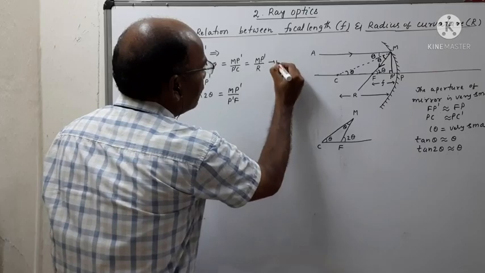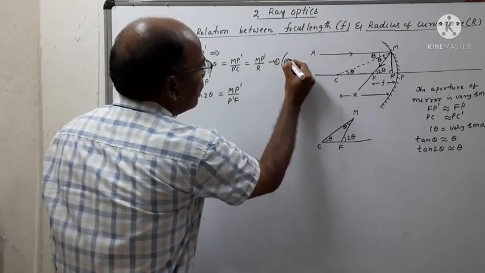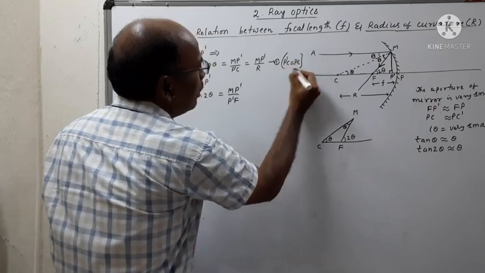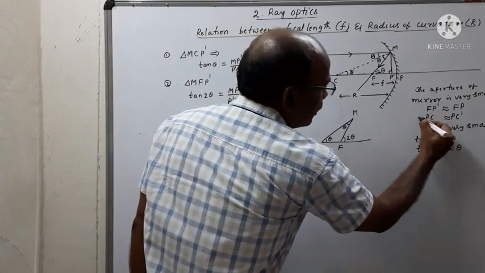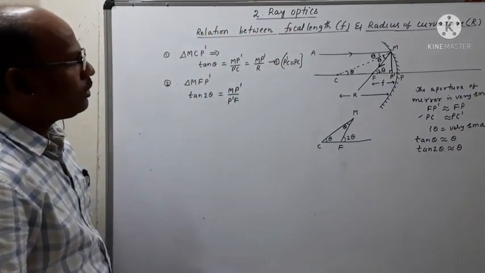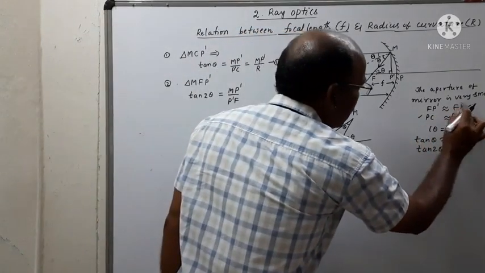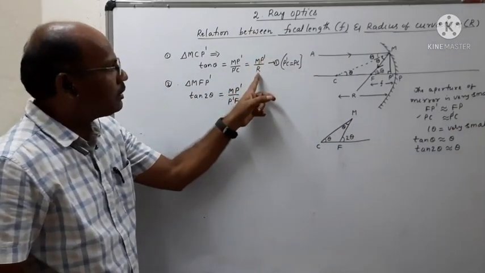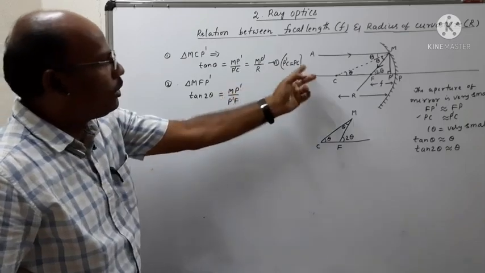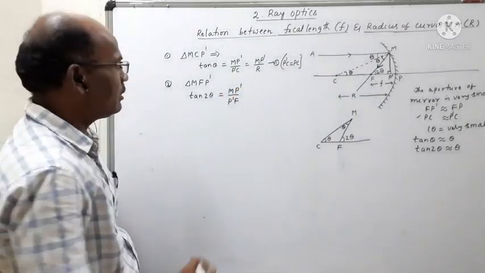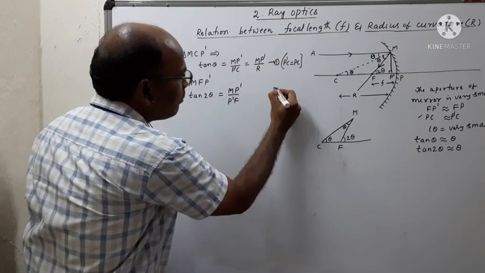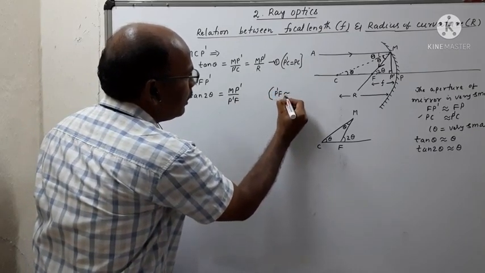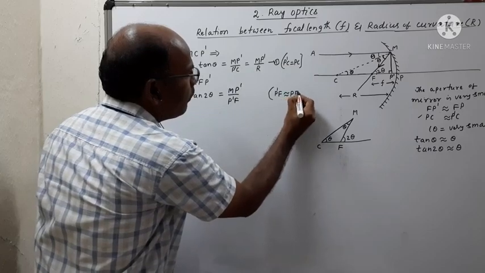But here we can write P dash C is equal to PC. Already we mentioned the same condition. So we can write MP dash by P dash C is equal to MP dash by PC, which is nothing but the radius. Here also we can apply the same condition that P dash F is nearly equal to PF.